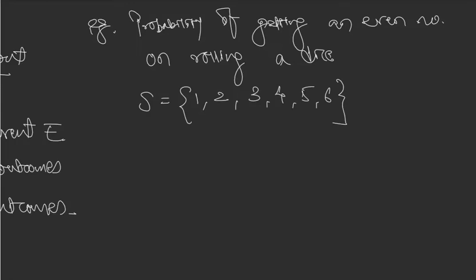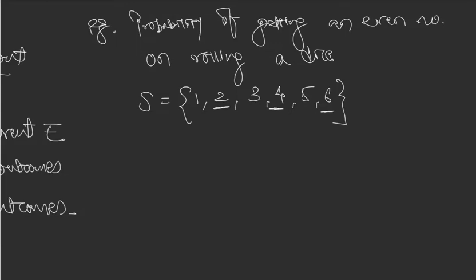Okay, now tell me how many even numbers do you see here? That is your favorable outcomes. You want even numbers, right? So 2 is okay with you, 4 is okay with you, 6 is okay with you. If any of the numbers 2, 4 or 6 show up on the top face of the dice, you are okay with that, because you want an even number.